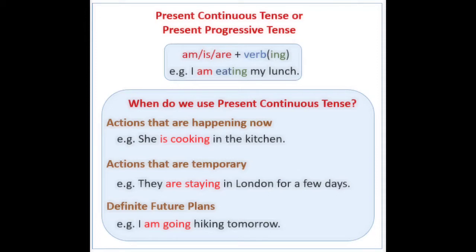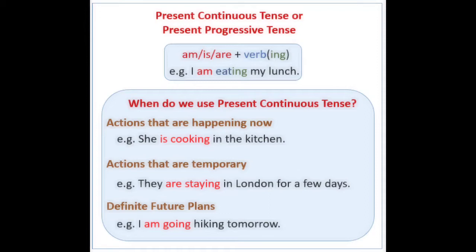When do we use the present continuous tense? Look at the rules here. Actions that are happening now. For example, she is cooking in the kitchen. Look at the example carefully, children. Here, in this example, she is cooking in the kitchen. Now, the action that is happening now. So, she is cooking in the kitchen.